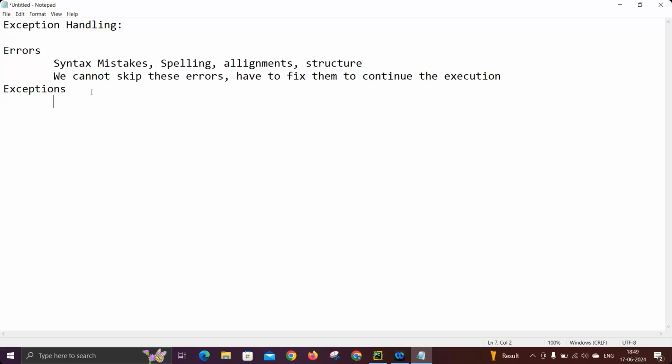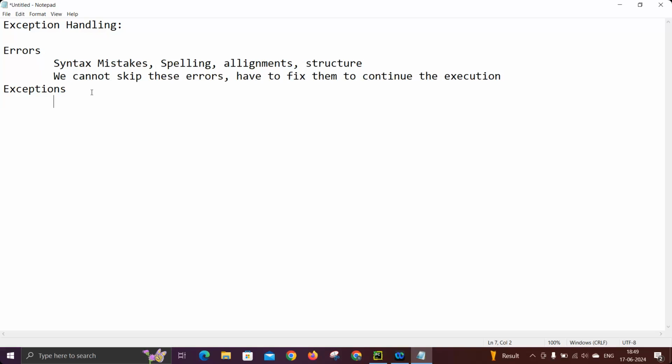For example, you are trying to access a file but the file is not available, or you are trying to load a database but the database is not available. While writing or compiling the code, we can't predict this; the system cannot understand until you execute.